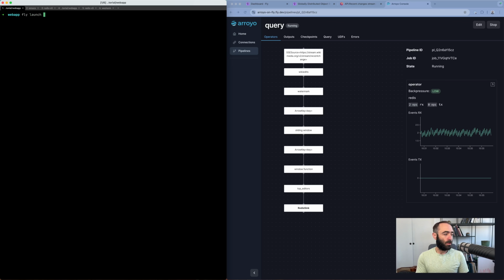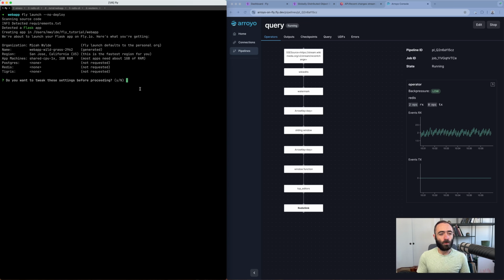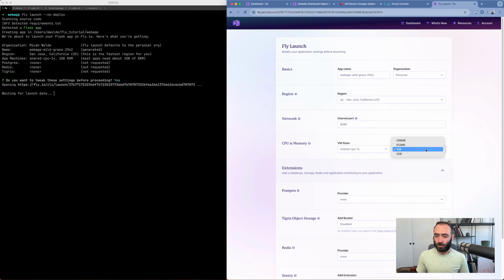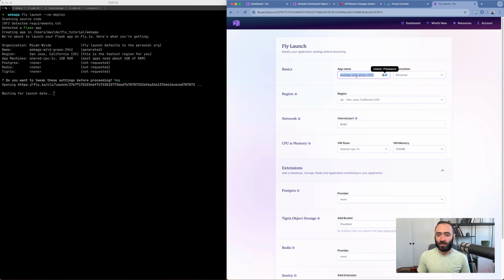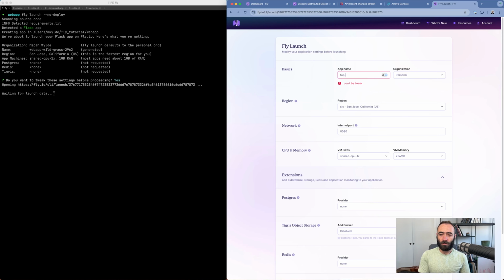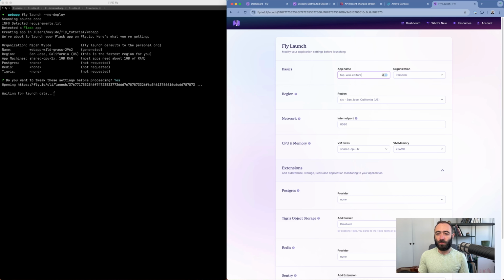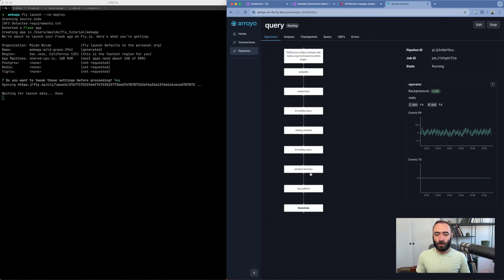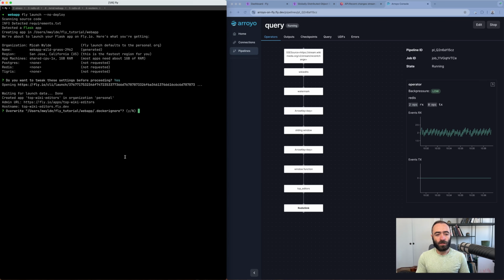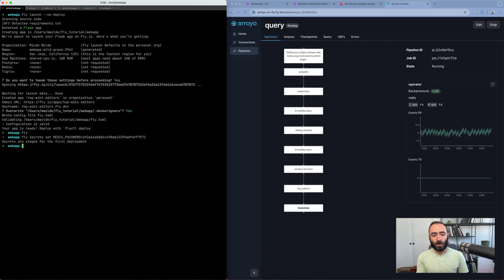So we're going to do fly launch, no deploys, so that we can set the secret before we deploy it. We'll tweak these settings a little bit just to reduce the resource utilization so we stay within the free tier. We can set this to something fun like top wiki editors. Remember, these have to be globally unique, so you'll have to set it to something else. And then that's set. Once this finishes, cool, and we're ready to set that secret, and then we can deploy.